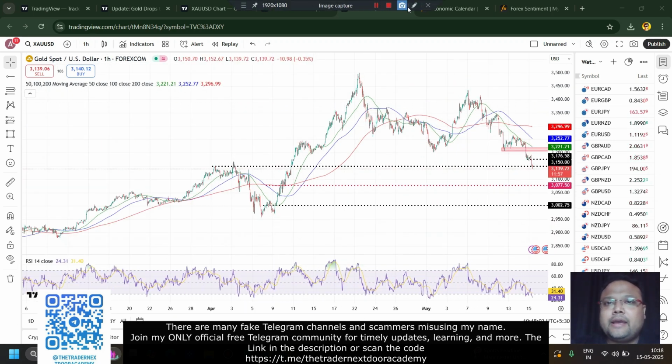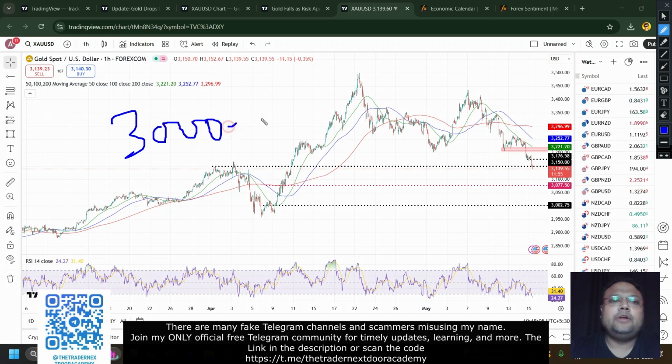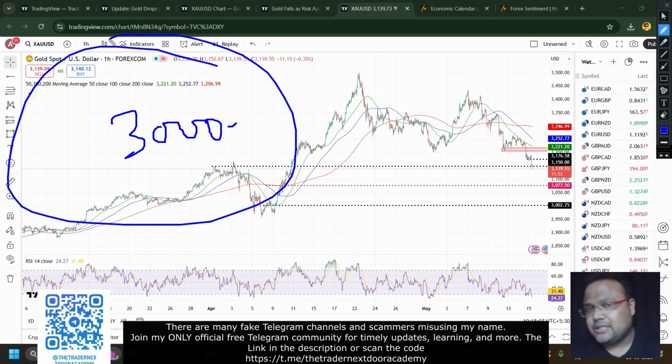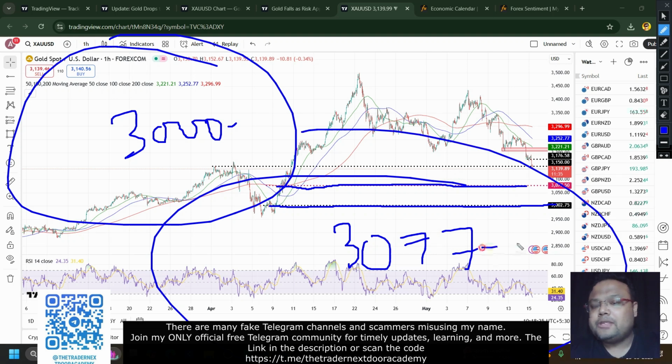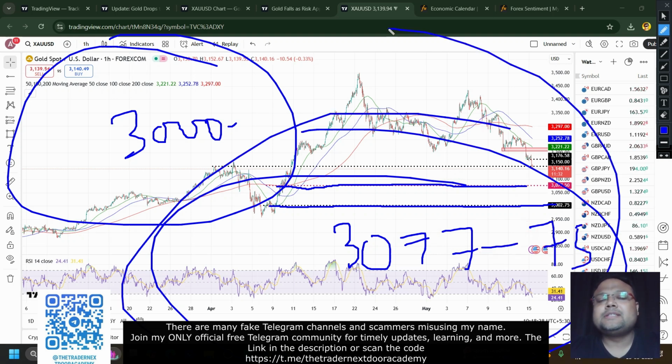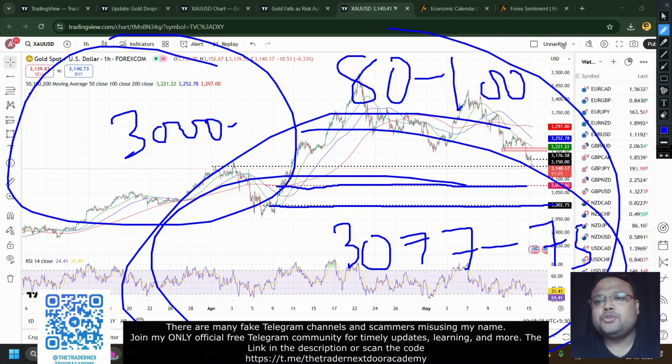Now, do we have any support on the chart? Of course, we do. Around the 3000 area, we can expect a psychological support, not any technical support, but a psychological support on the chart of gold. But you can clearly see this level is far away. So do we have any immediate support? Sadly, no. One level you can expect to provide support is around 3077, 3075. Day traders can expect a bounce of 80 to 100 pips, but eventually the market should break this level and go down further.